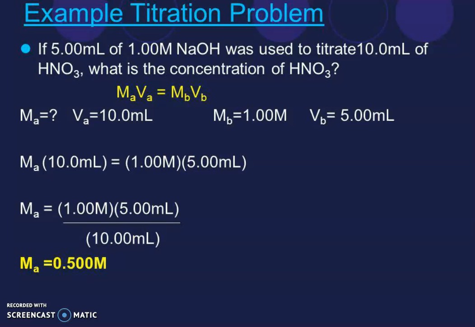So Ma times 10 ml is equal to 1 M times 5 ml. So Ma is equal to 1 times 5 divided by 10. So Ma is equal to 0.5 molar.